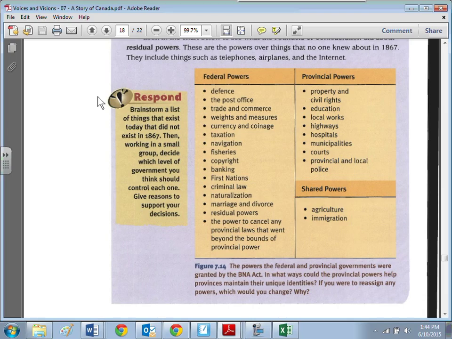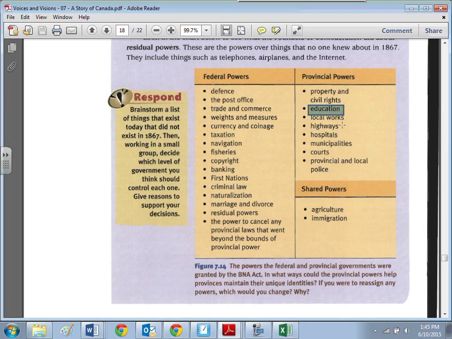So it came down to federal, which are national powers, and provincial powers, which are run by the province. Education, very important that it's provincial. Highways: if I have a highway from Calgary to Edmonton, does that benefit Toronto? No, so why are they paying for this highway? We deal with our own highways.